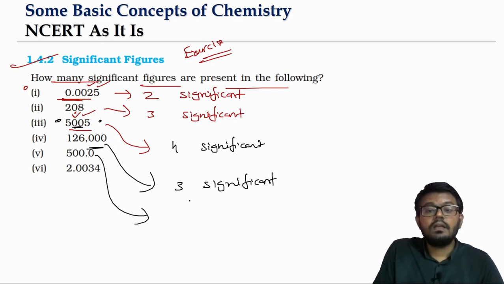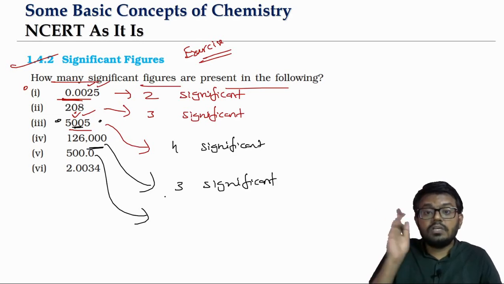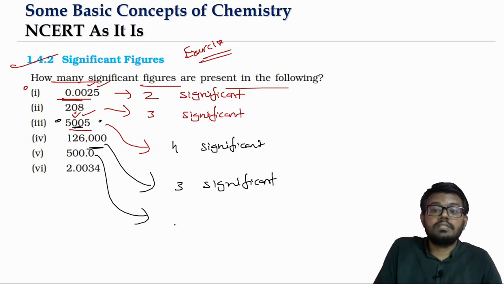Look at this one. 500.0. Zeros are coming on the right, but they are a part of the decimal number. Means 5 is significant. The 3 zeros also we have to count as significant. Totally 4 significant figures will come.